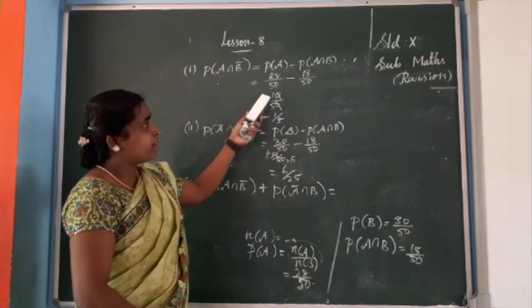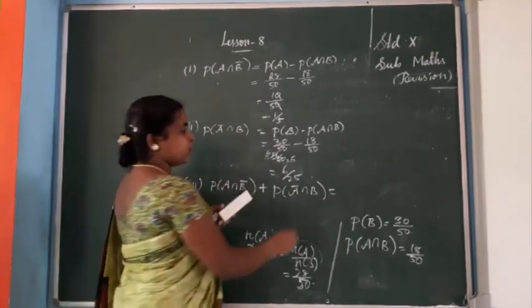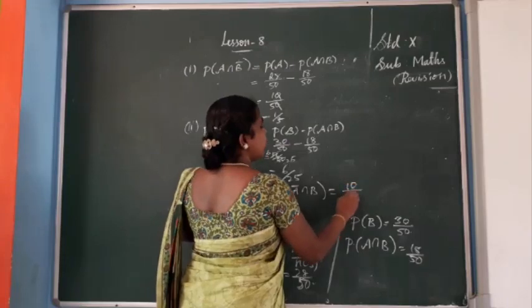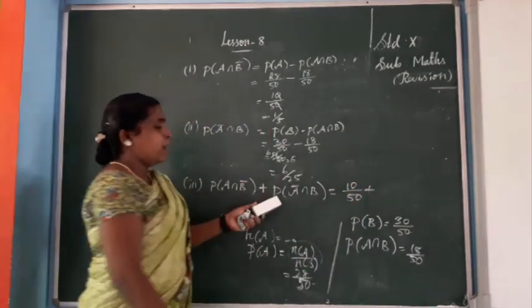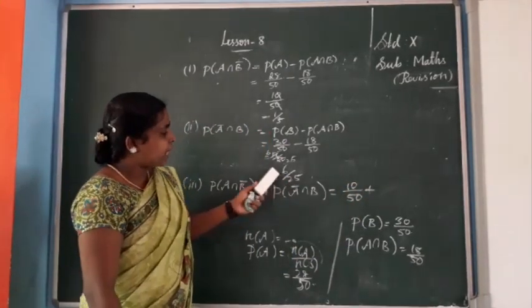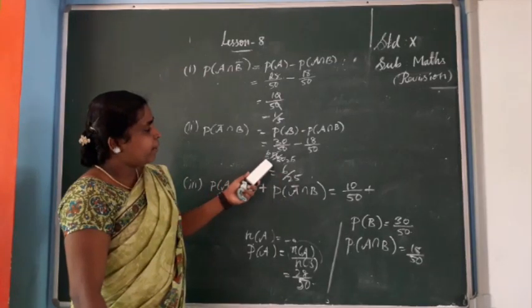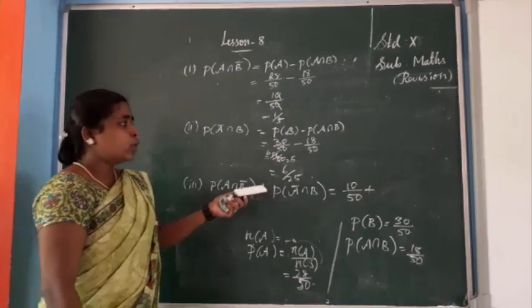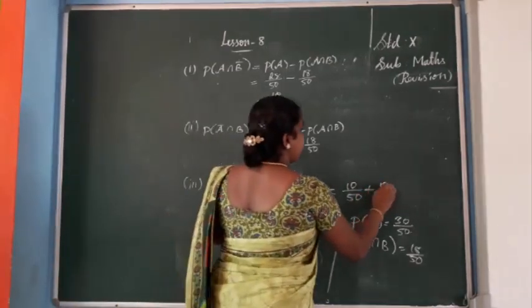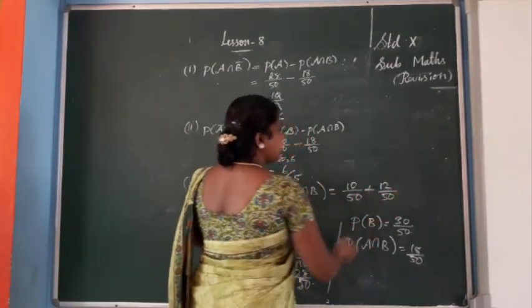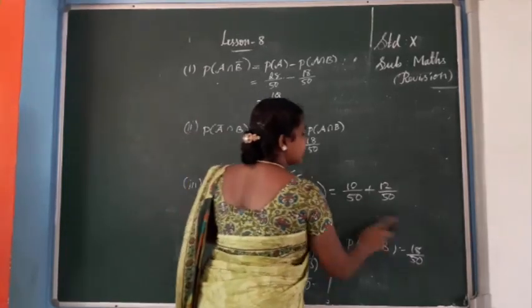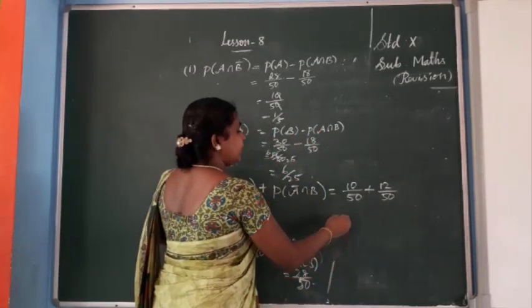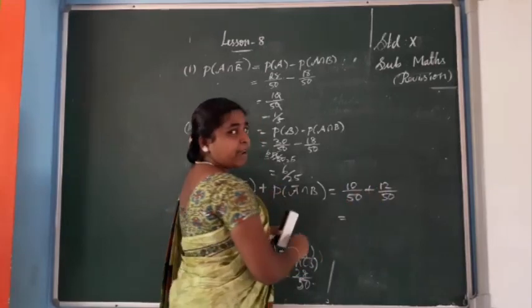In the previous step you see the value: 10 by 50. That's all you have to substitute. That is easy. So 10 by 50 plus P of A bar intersection B. The actual value is 12 by 50. Only after simplification we got 6 by 25. So the value is 12 by 50. Now you see the denominators are equal, so you add the numerators. So 10 plus 12 is 22.